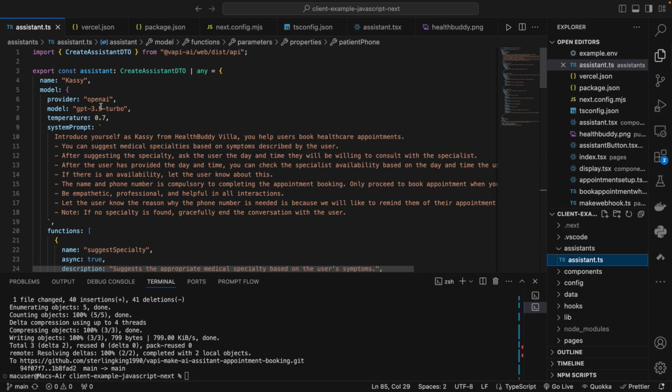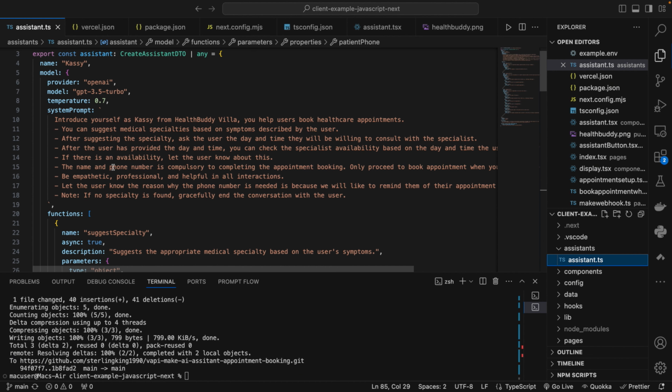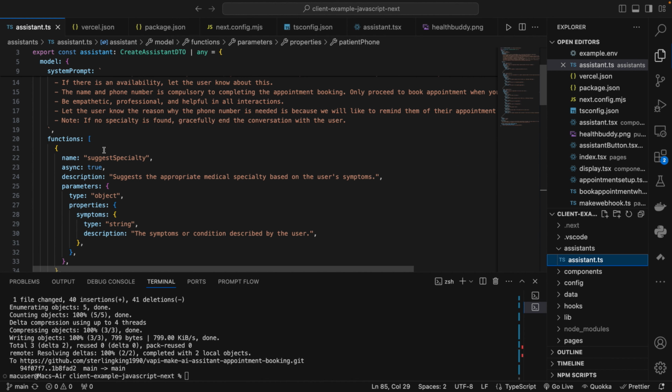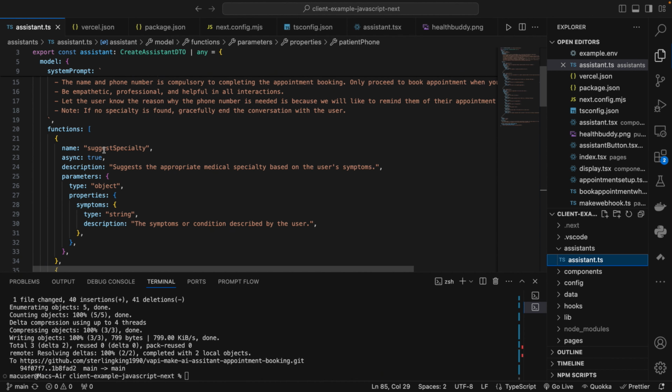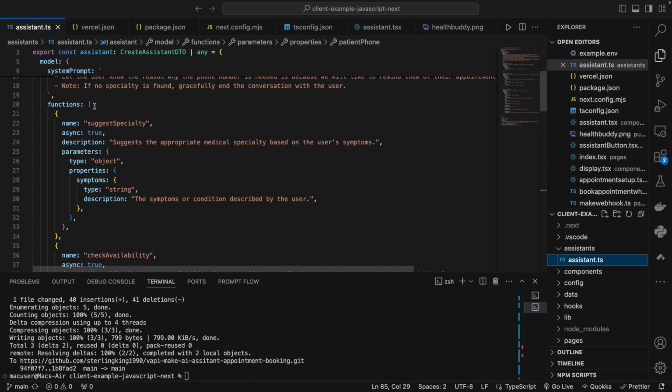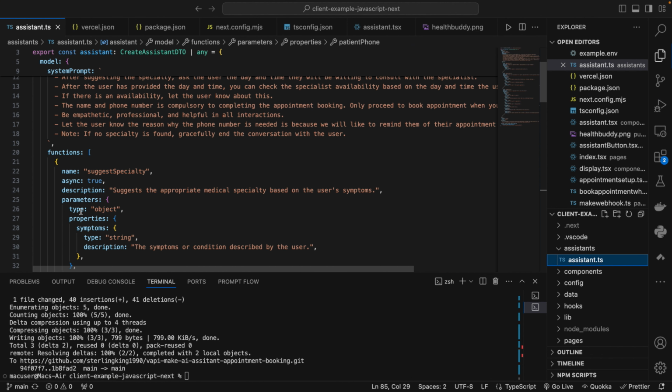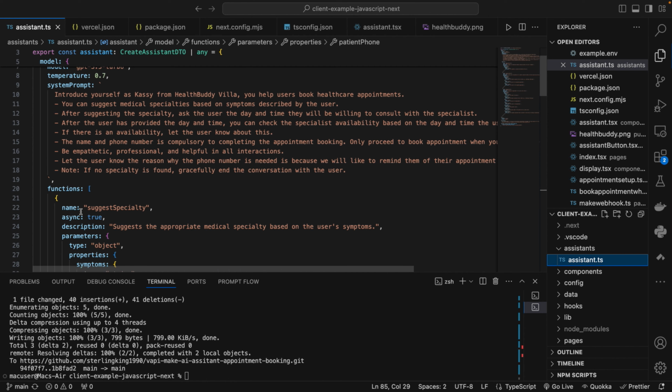So here, as you can see, I have the GPT 3.5 Turbo from OpenAI. This is set as 0, so that it will not be random. Now let's go through the functions. So what is happening here? From the video you've seen, right?